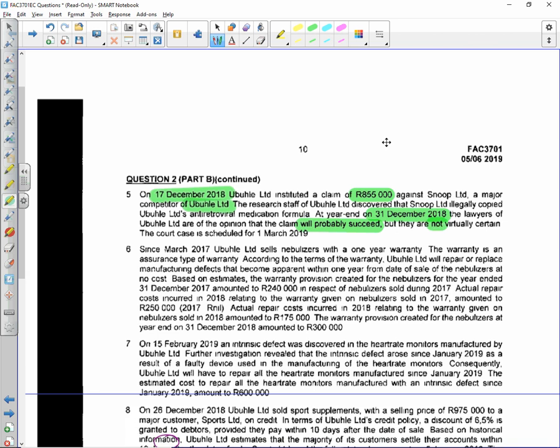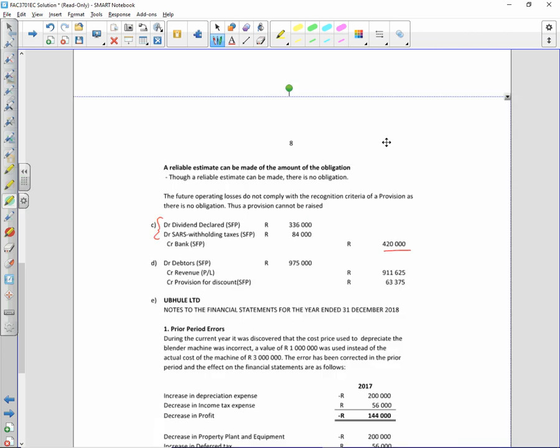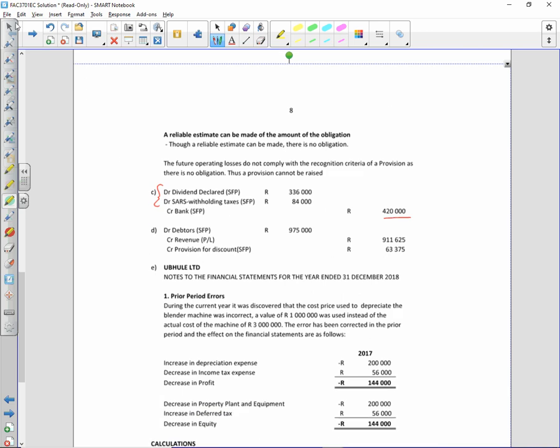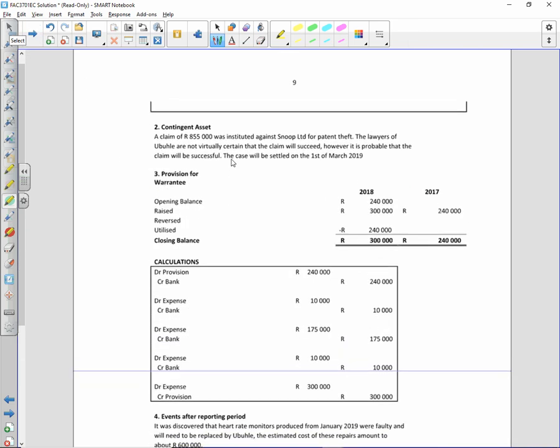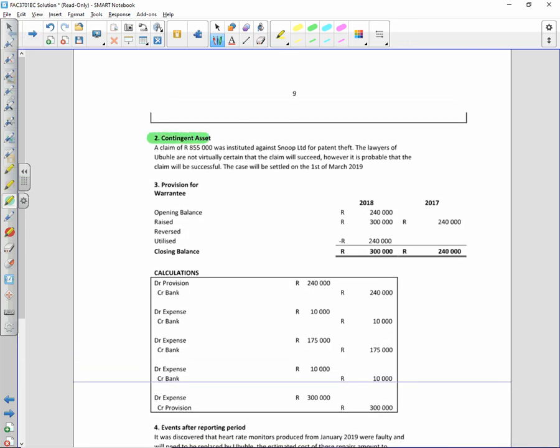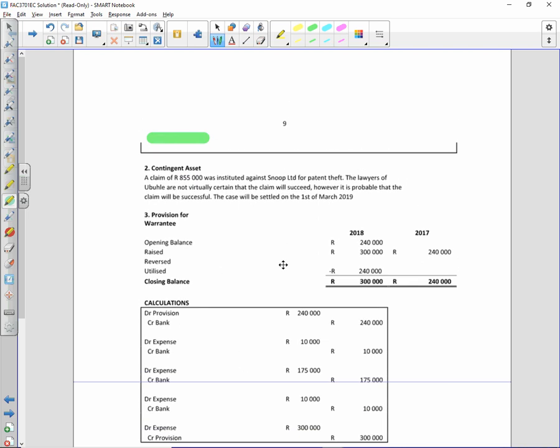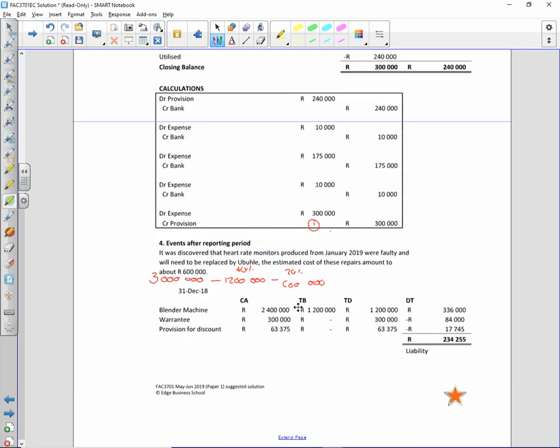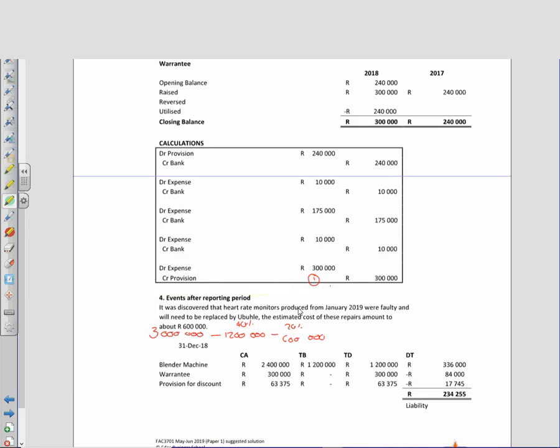What do we have here? We instituted a claim against someone. We are certain it will succeed, but not virtually certain. So we have a contingent asset. Contingent asset is not journalized, only disclosed. So in terms of point number 5, this is in E. I've got a contingent asset.